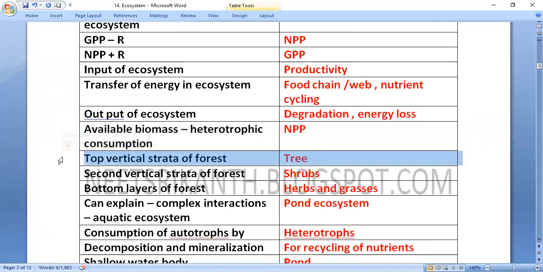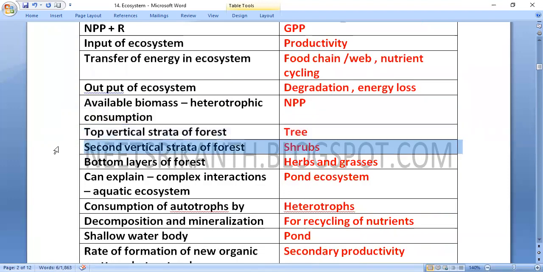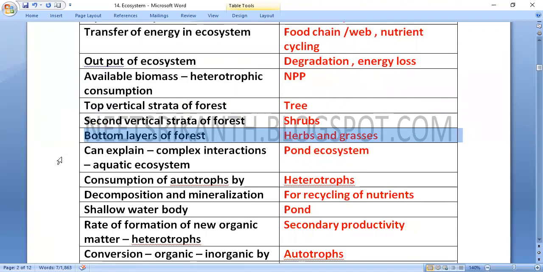Top vertical stratum of a forest: trees. Second vertical stratum: shrubs. Bottom layer: herbs and grasses.